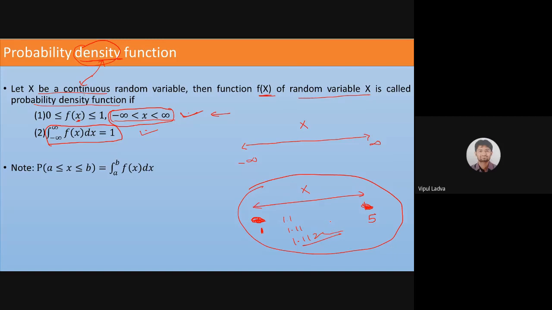So in this case, we need to add all those values. Now, in the case of an interval with infinitely many values, we have one tool which can help us, that is integration. We know that. So instead of using summation, now we will use integration from minus infinity to infinity. All the possible values of x should integrate to 1. So यहीं पे छोटा सा एक फर्क है, अगले स्लाइड में हम ये प्रोबेबिलिटी मास फंक्शन हम ये लिख रहे थे, summation of f of x must be 1.